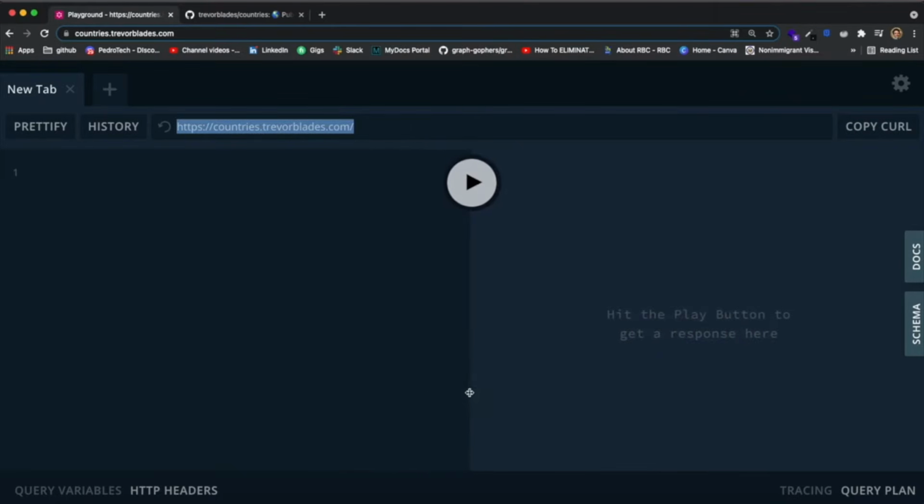So one thing I want to go over is every GraphQL API must have something called a schema. And the schema isn't the same thing as a database schema, because GraphQL has nothing to do with your database. It's just a schema that defines all of the data that will exist inside of the API. And one thing that is important to understand is that every GraphQL schema will have a root type called query.